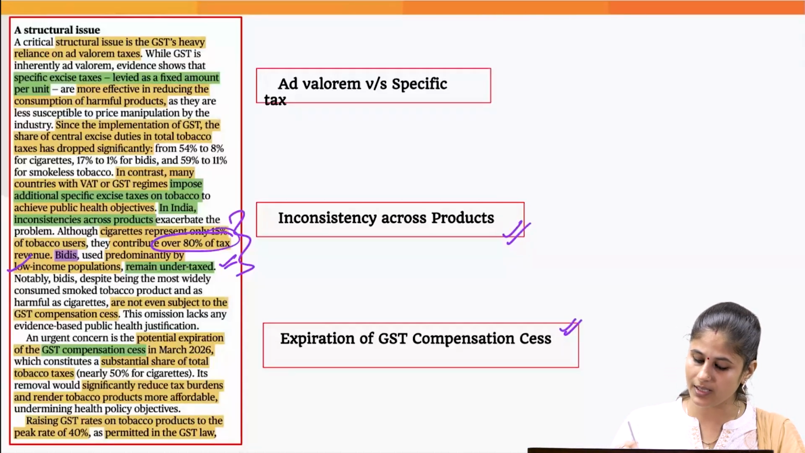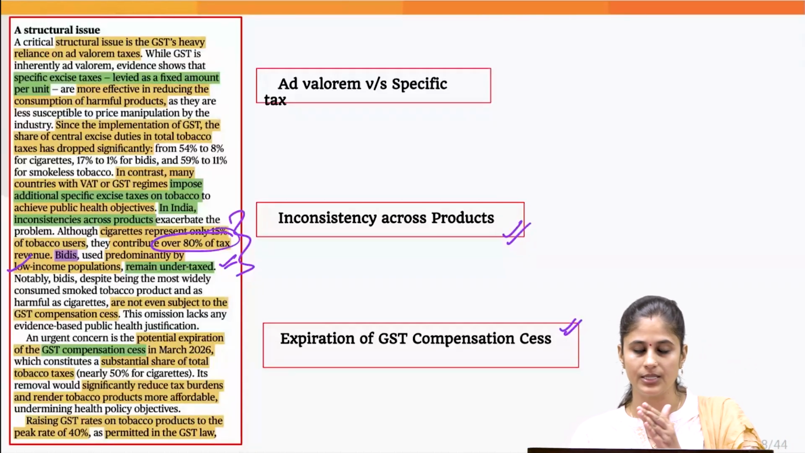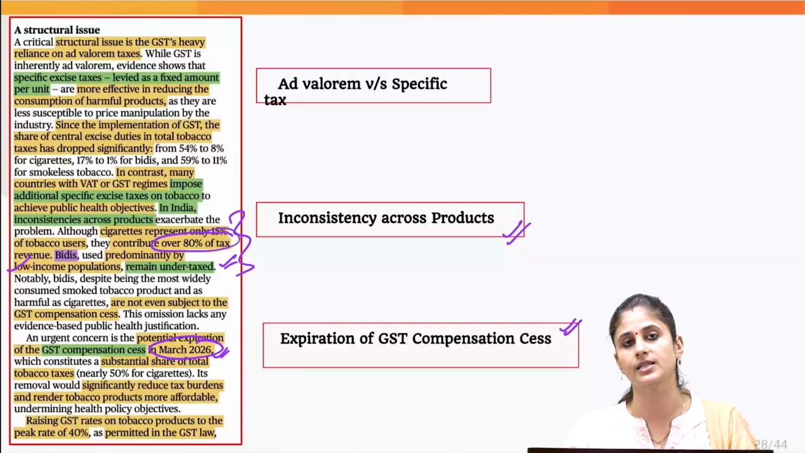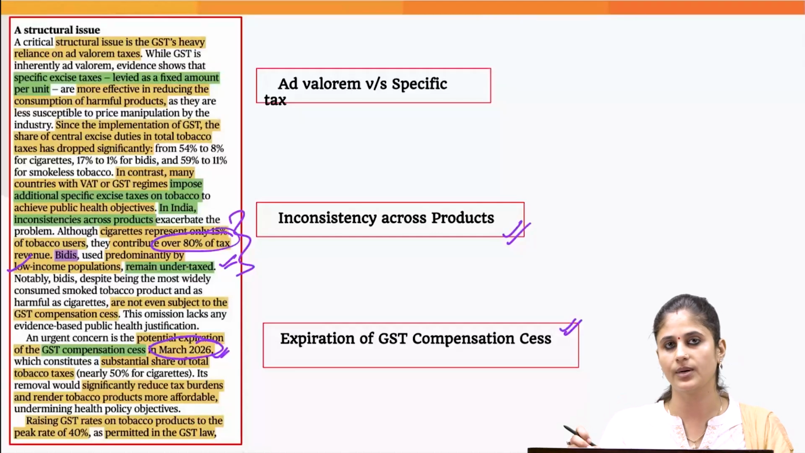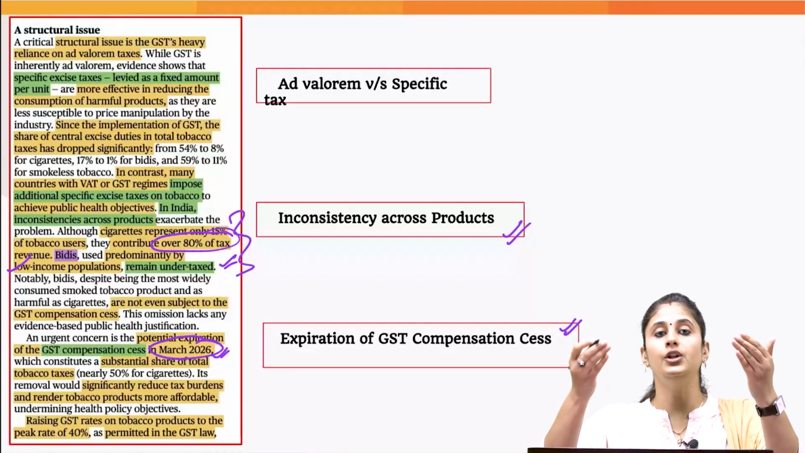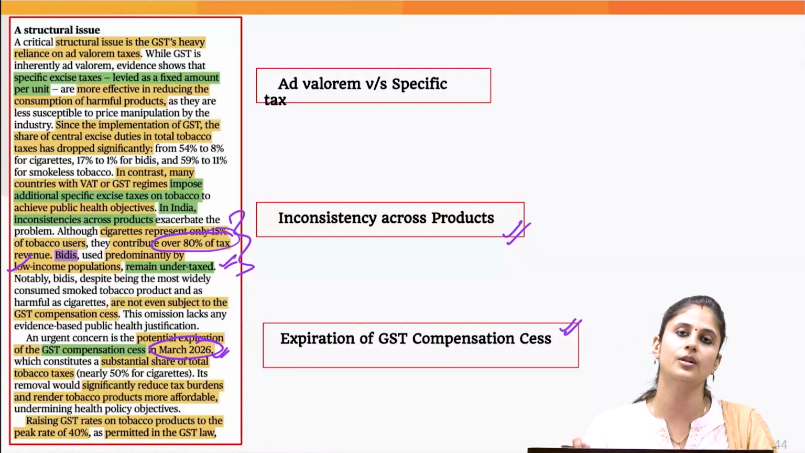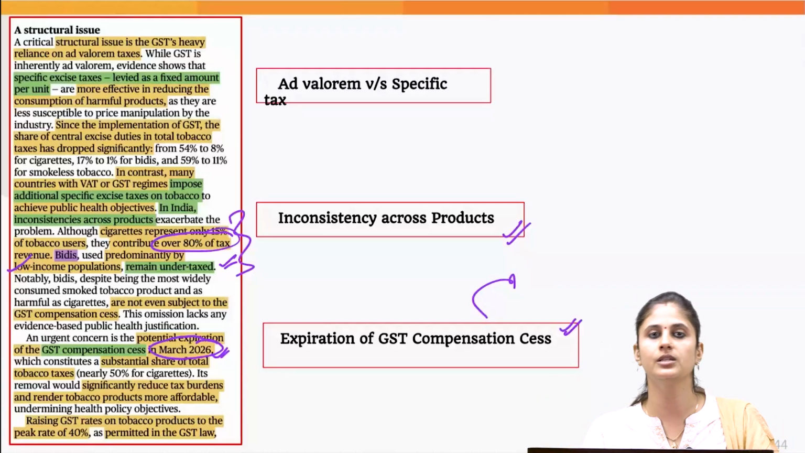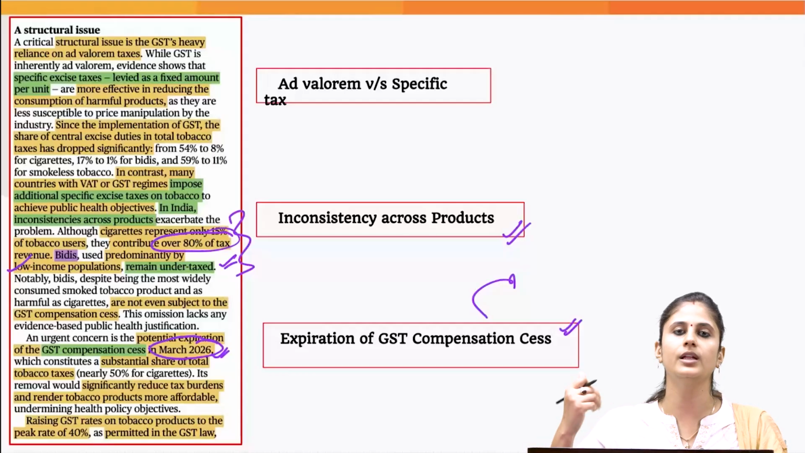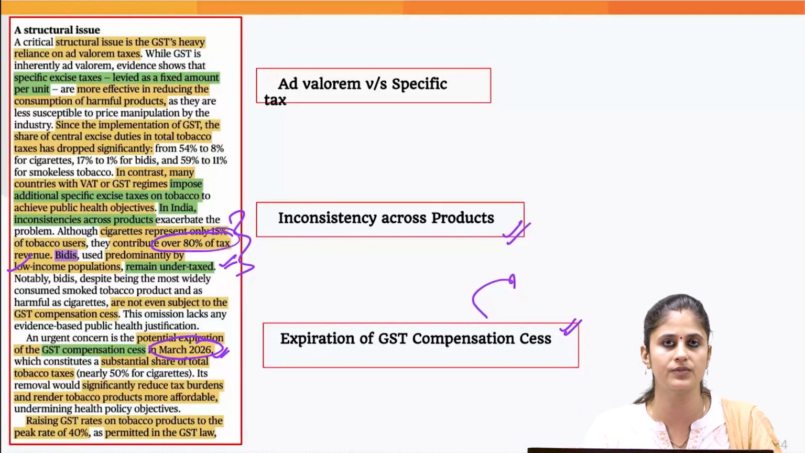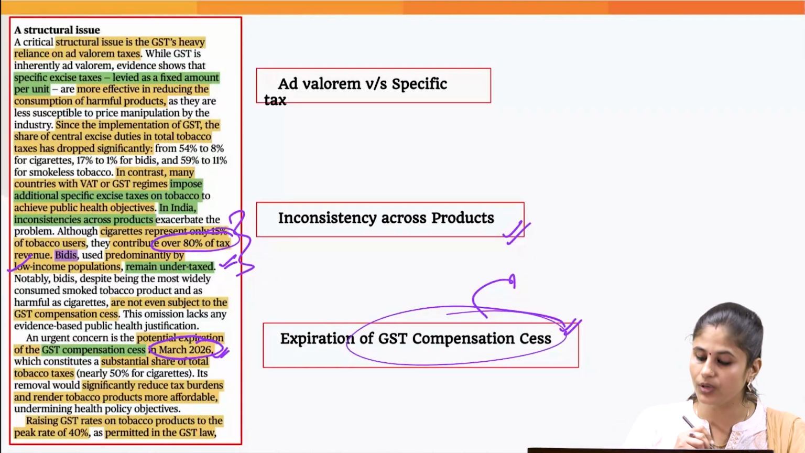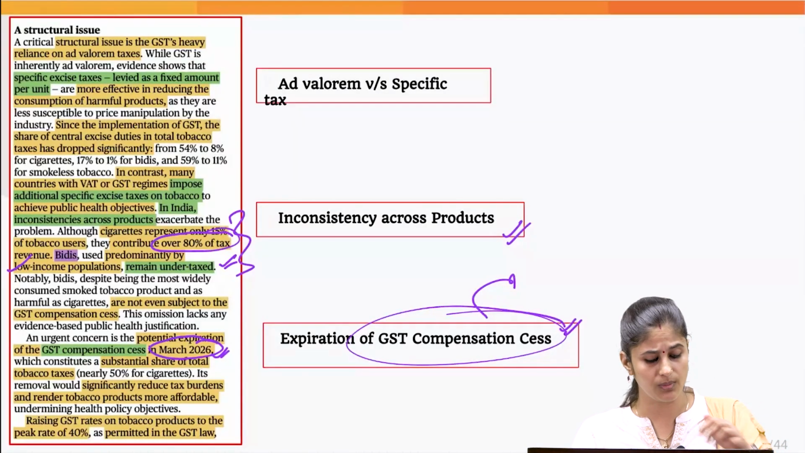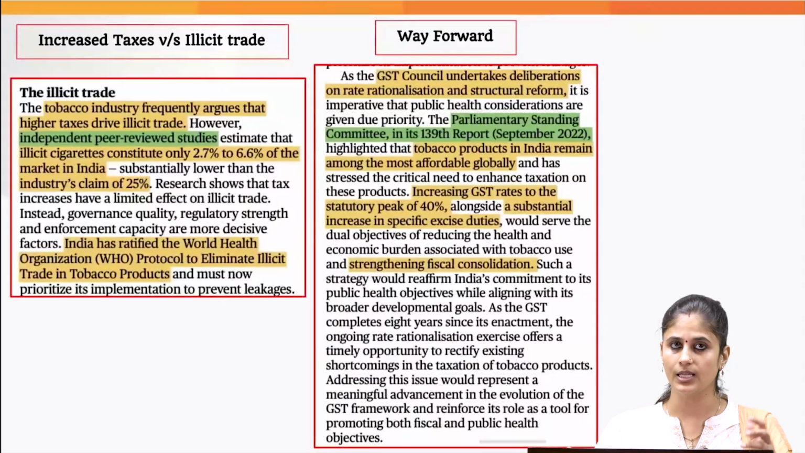Another concern which the writer has pointed out is that this GST compensation, which is going to expire in March 2026. Since it is going to expire in March 2026, the government would not be imposing more cess on the tobacco products because it does not have to give the compensation to the states for the fall in their GST revenue after the implementation of GST. So if the government is not going to impose this GST compensation cess, this would further make the tobacco products more and more affordable. So this is the concern.